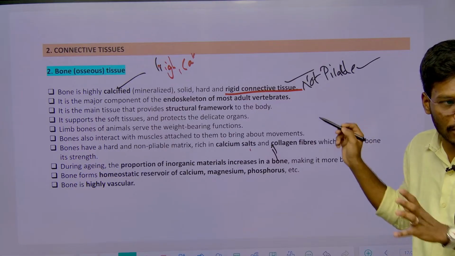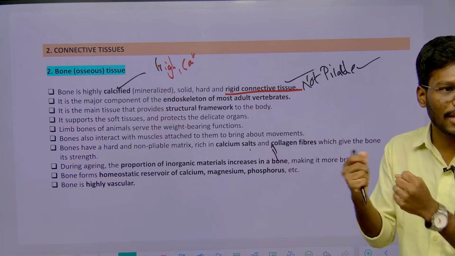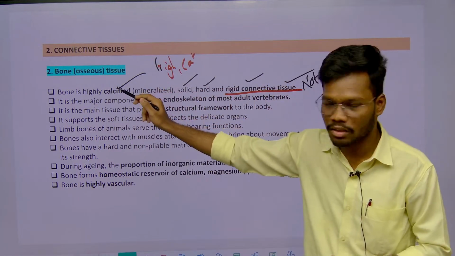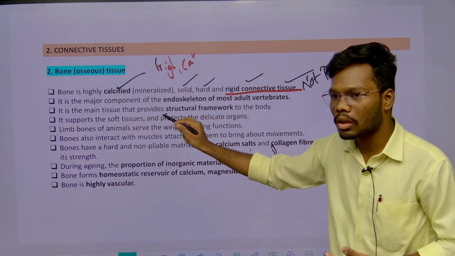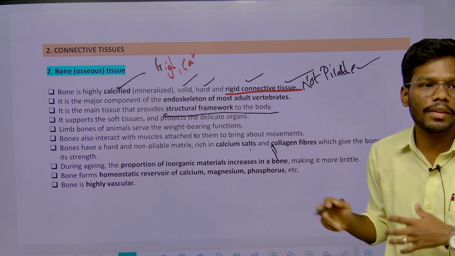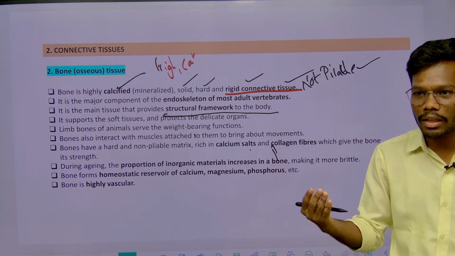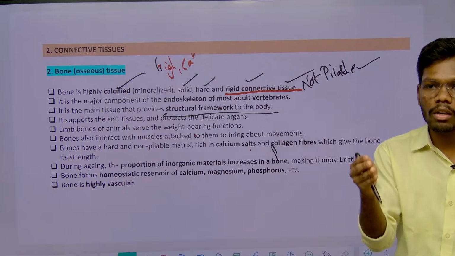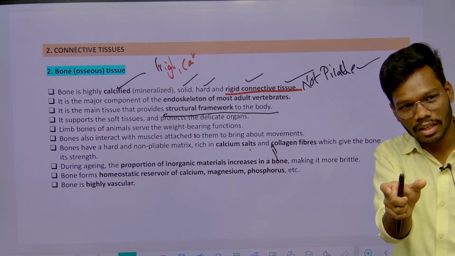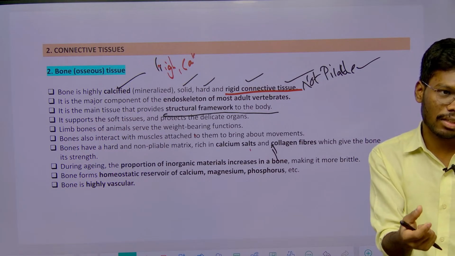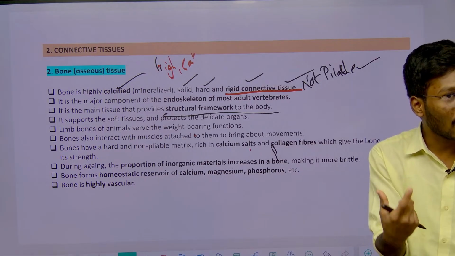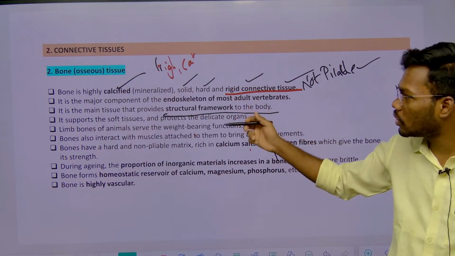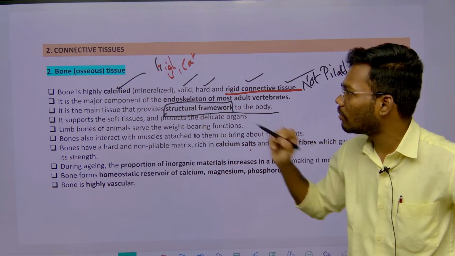Right? It does not have any property of ability to bend. So it is highly rigid, solid, hard, and highly calcified in property. And it gives what? Structural framework to the body. Without bones, we cannot look like one man, or we cannot look like one human. With bones only we are looking like one structure. For example, the amoeba does not have any bones, that's why it is irregular in shape, right? So that's why this bone, this connective tissue, is giving the structural framework to the body.